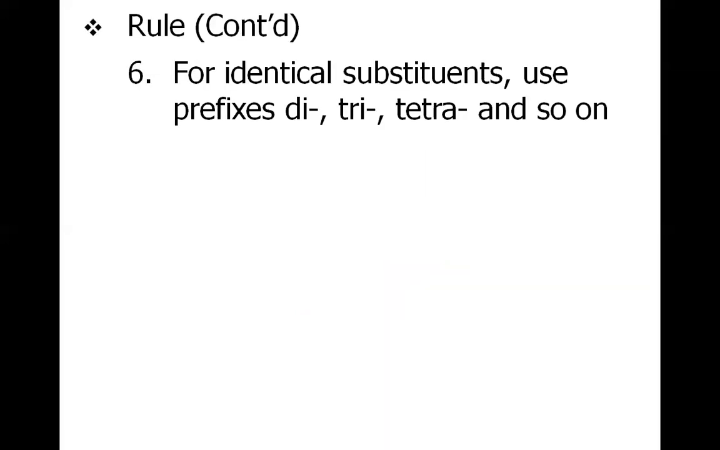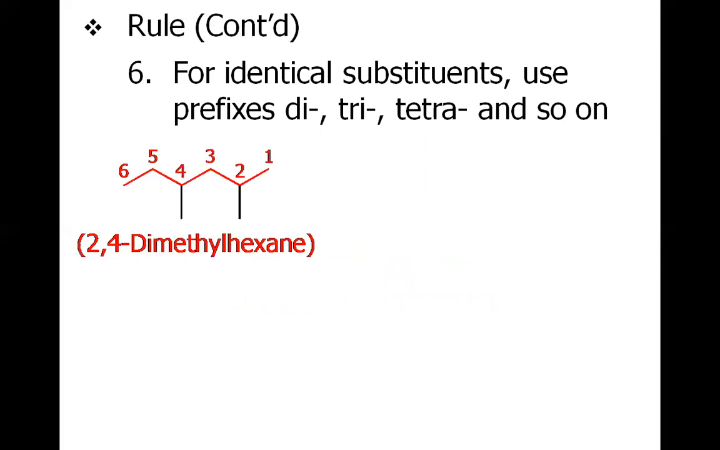Another rule: for identical substituents, we have to use the prefixes di, tri, tetra, and so on. For example, in this case, we have two methyl groups attached at carbon number 2 and carbon number 4. So we must write 2,4-dimethyl. With the term di, it means there are two similar substituents at positions 2 and 4. And with hexane, it means there is a 6 carbon chain.